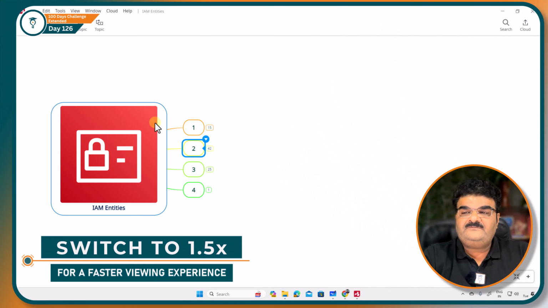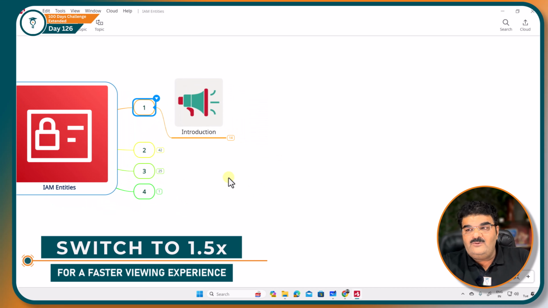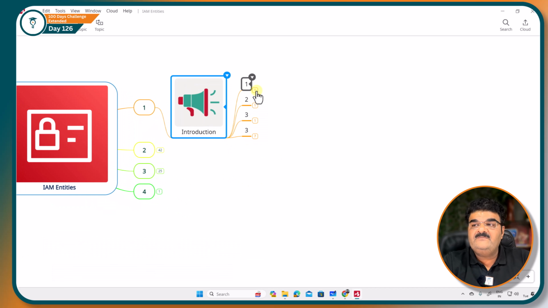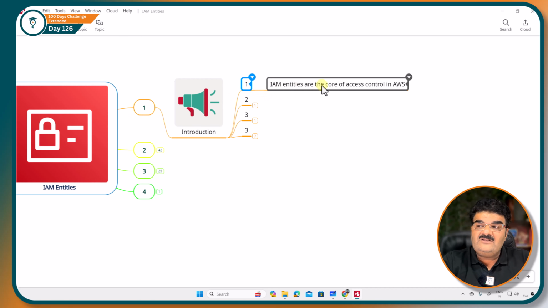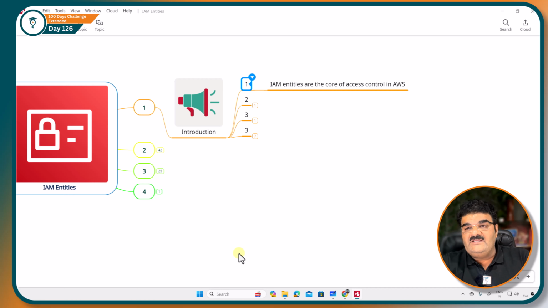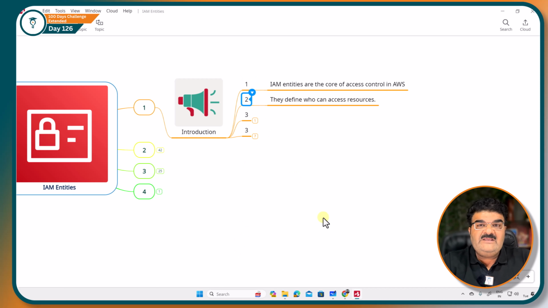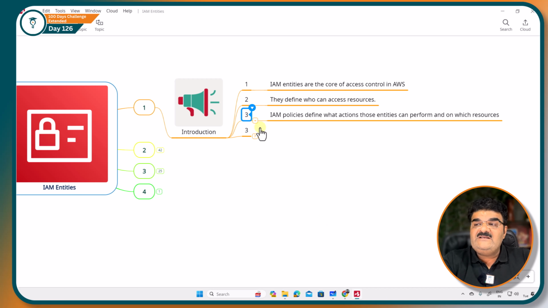First of all, I'm going to explain to you the introduction of entity. IAM entities are the core of access control in AWS. As you know, we are using a service called IAM to provide access to AWS resources or AWS services. Now when we are going to provide access, we have to define to whom we are giving access. So we need to create identities first, and then by attaching a policy to this user or this identity, we can give access control to this identity.